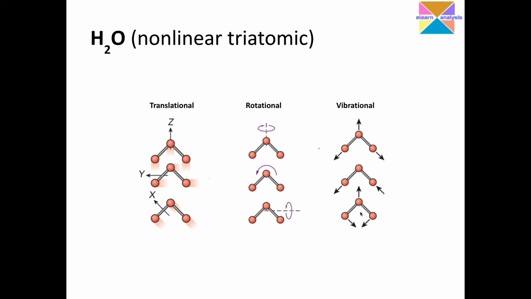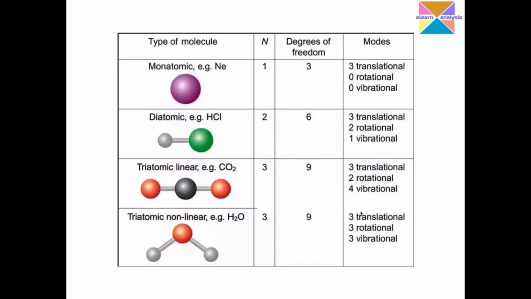So this was about the 3n minus 5 and 3n minus 6 formula, which was for linear and non-linear molecules respectively. So I have this particular table here which helps us to understand, with respect to the kind of molecule we have, the number of atoms they have, the degrees of freedom they possess and the modes of vibrations they possess.